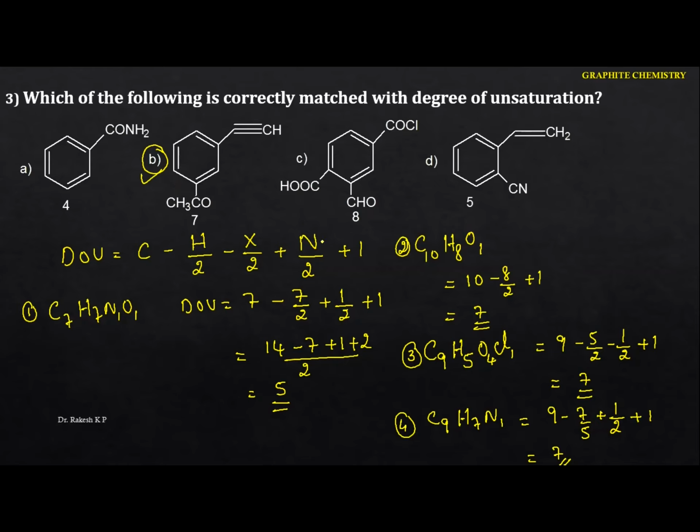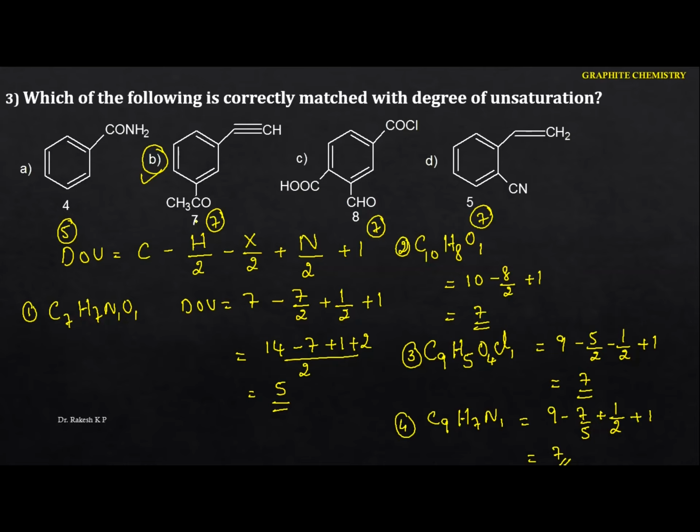Remember one thing, this is the most important question. Commonly they are going to ask this one. And also I'm going to explain the tricks, especially in this one. See one more thing here. According to these calculations, here we got 5, here we got 7, and here also we got 7, and here also 7, but it correctly matches with the second one.